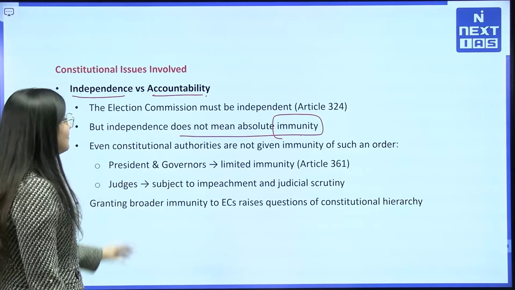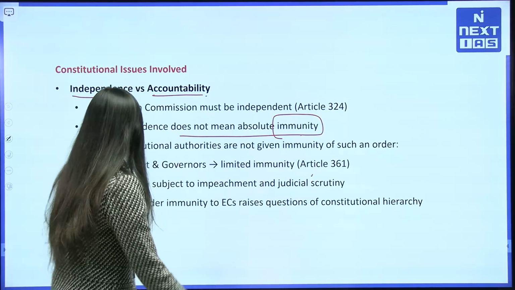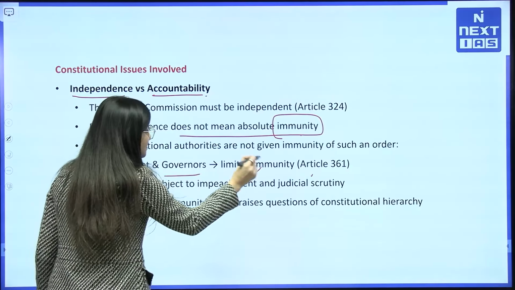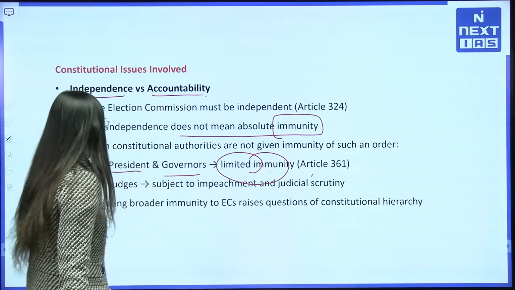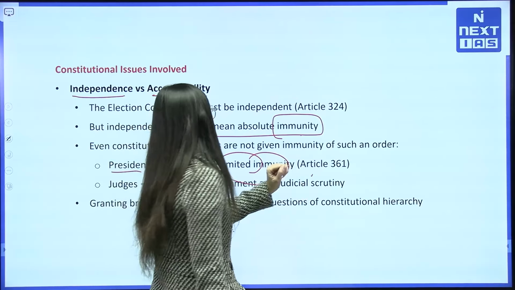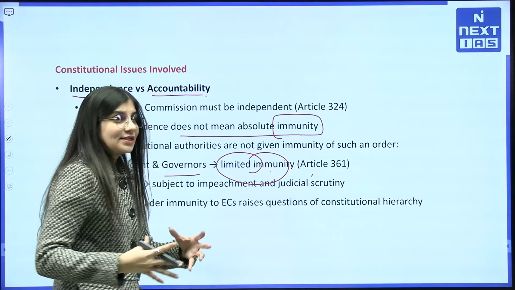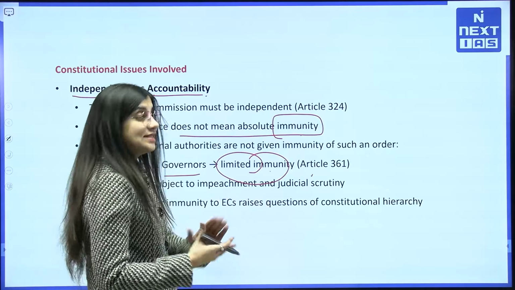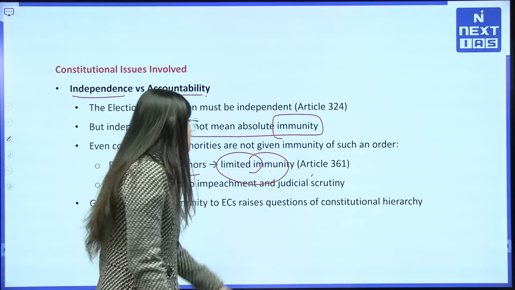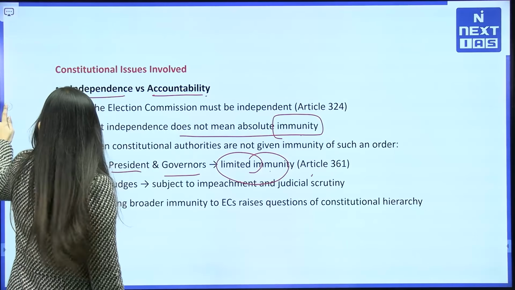Even according to Article 361, the President and Governors have only limited immunity, and judges are also subject to impeachment and judicial scrutiny. So giving such wide and grand immunity to ECs raises a question on the constitutional hierarchy.